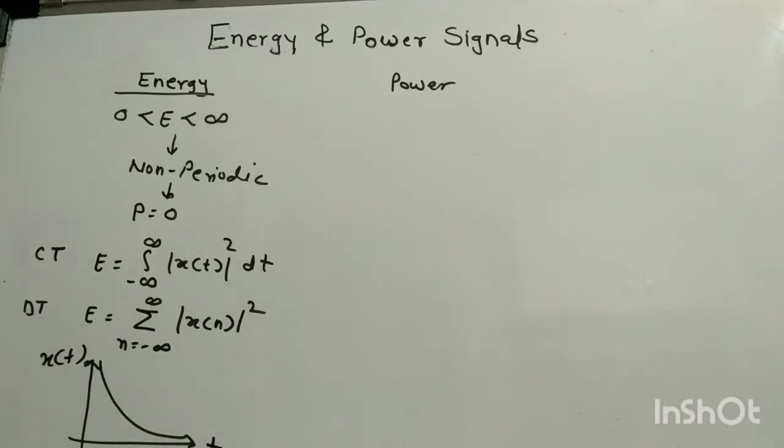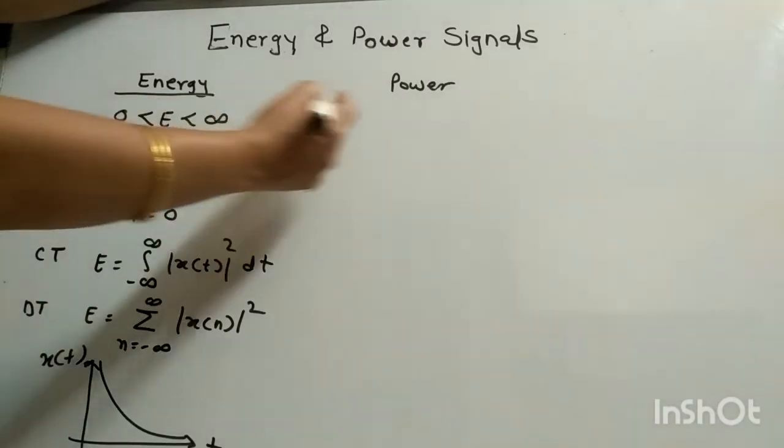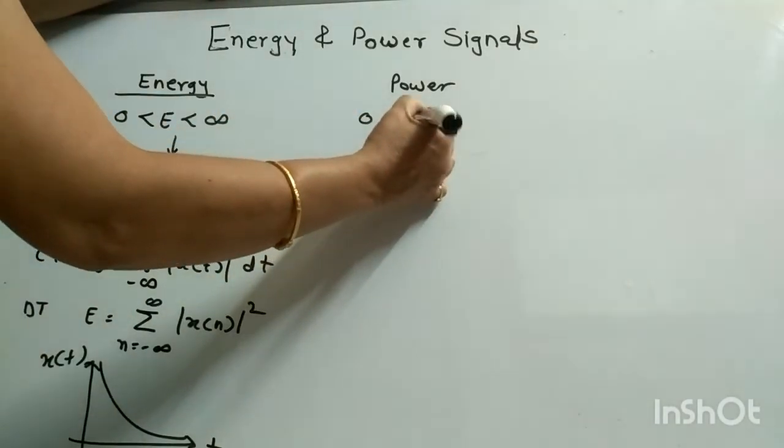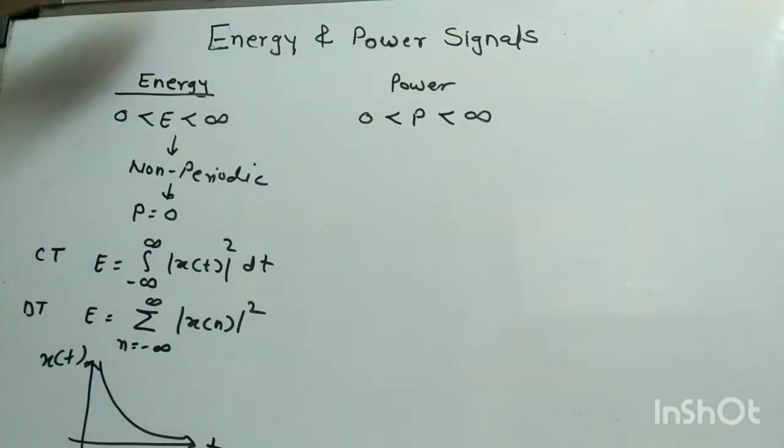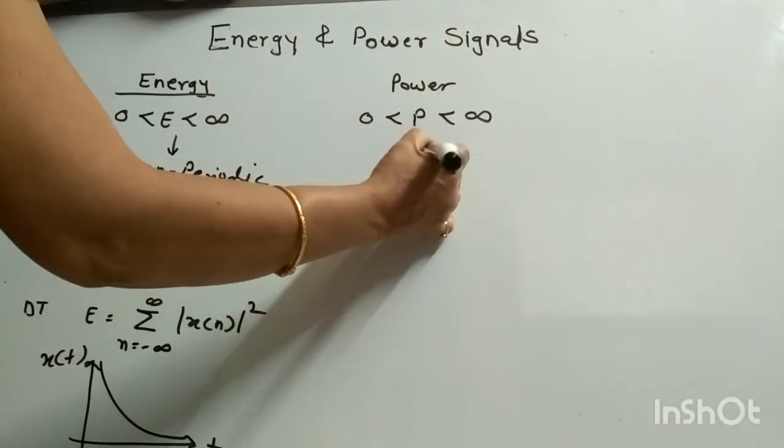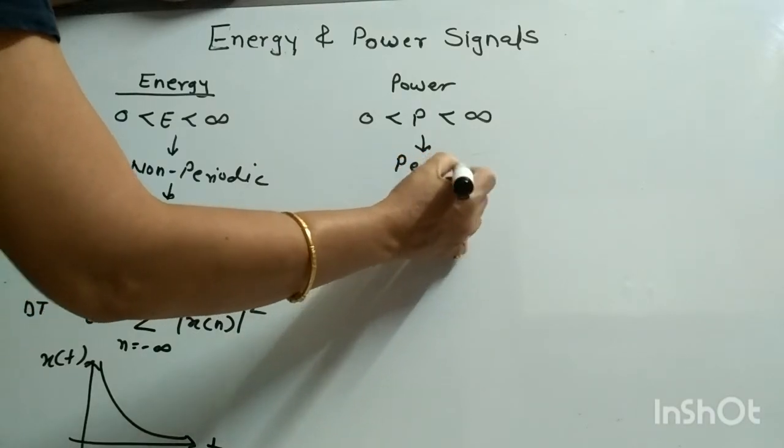Now we'll go for the power signal. Any signal is said to be a power signal if its power is non-zero and finite. So if the value of power is a finite value, then it is a power signal. Most of the periodic signals are power signals.